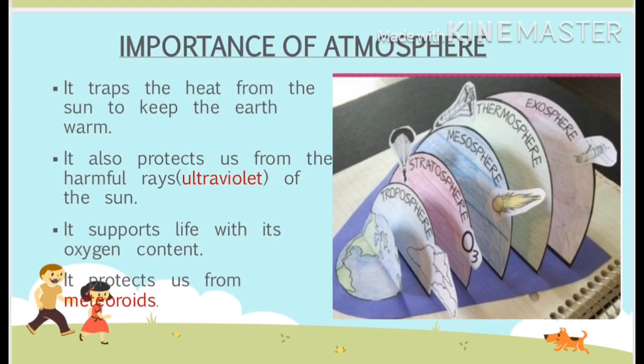The fourth point is the main point: the atmosphere also helps protect us from the harmful radiation emitted by the sun, called ultraviolet radiation. It prevents them from reaching the earth's surface. These rays are very harmful for us, as they cause skin cancer and other skin problems. It also prevents meteorites from hitting the earth's surface. Today we will learn about the different layers of the atmosphere.